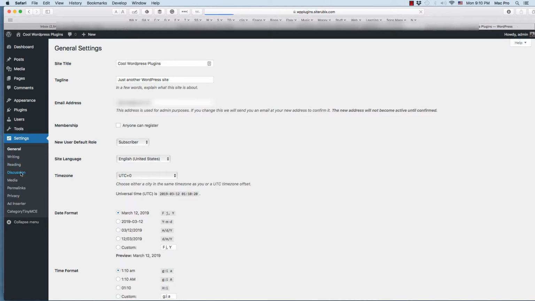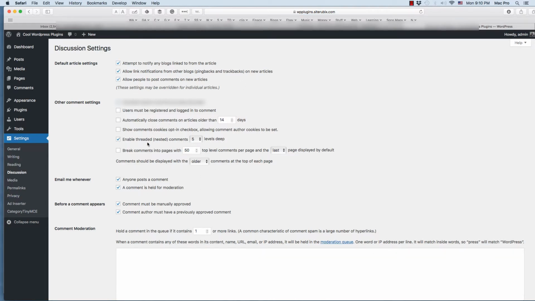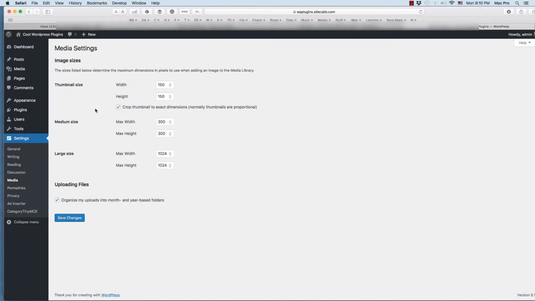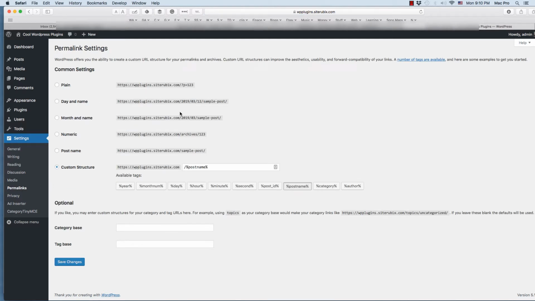For example, the comment section, how you want your comments to lay out. Should people have to do this or that? Get an email if you want when someone puts a post on. So there's tons of settings in here. Pretty much the defaults are pretty good, but you can go in here and check these out and change things as needed. You have media settings, thumbnail size and stuff like that, medium size, large size, how you want them organized into folders and such. Then you have your permalink settings, how you want your URLs to display.